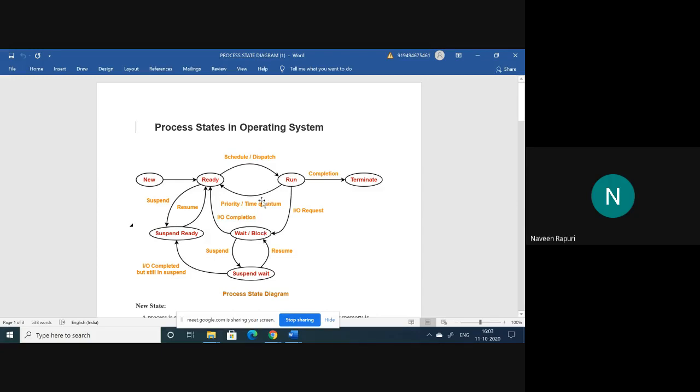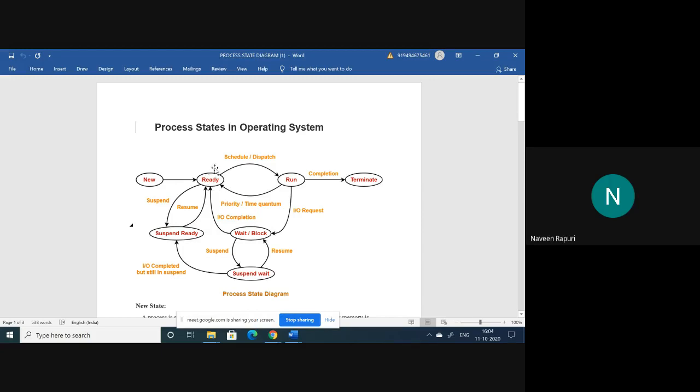So here, suppose P1 executes 3 milliseconds. After that, it gives the time to P2, and after that P3, P4, and so on. So every process gets the stipulated amount of time. We can call that one the time quantum. After completion of the time quantum, another process is allocated the CPU. After completion of that time quantum for that process, it allocates another one. So at that time, these executing processes are moved to the ready state.